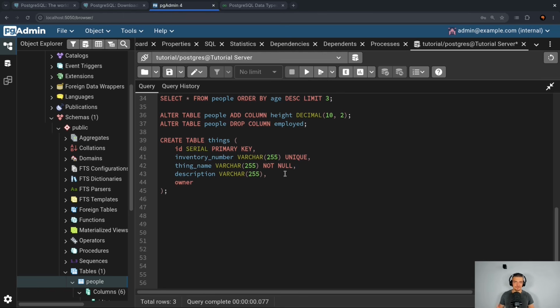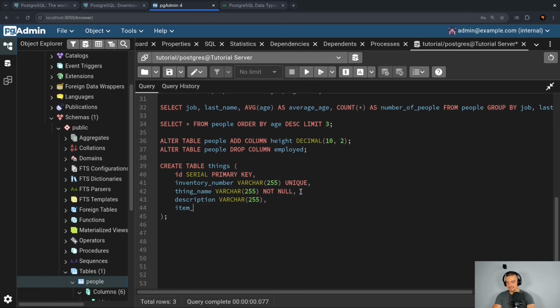And then you also have the scenario where a thing can be owned by multiple people. In this case, you would have a many-to-many relationship, and you would need a separate table for ownership. So a new table where you match things and people as owners and owned things, so to say. But we're going to start with a simple one-to-many relationship, one-to-n relationship.